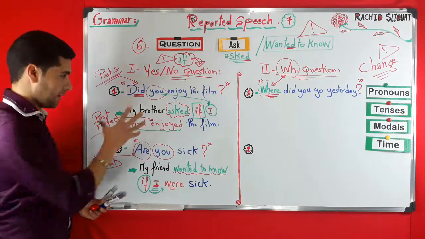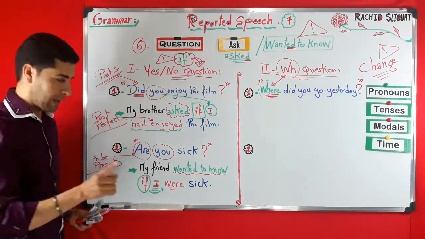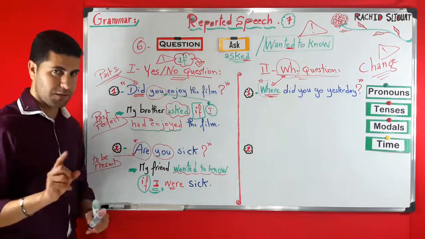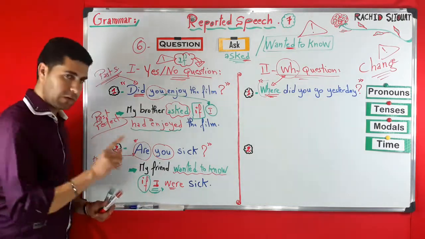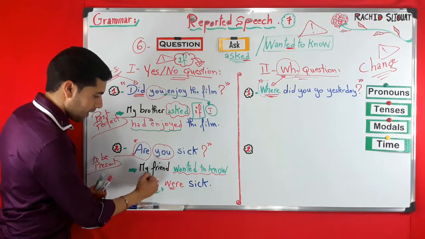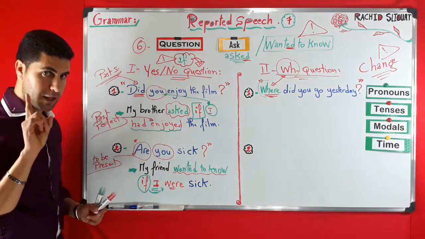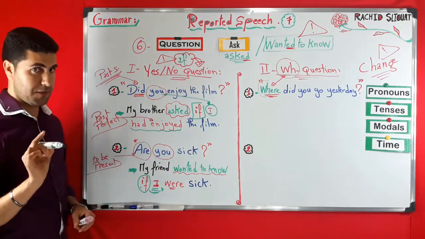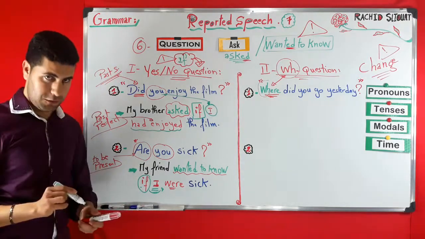Again, as I already said here, this is no longer a question. My friend wanted to know if I were sick. So just remember this. Here, I were, not I was. Why? Very simply because we have if. This is very essential to remember.